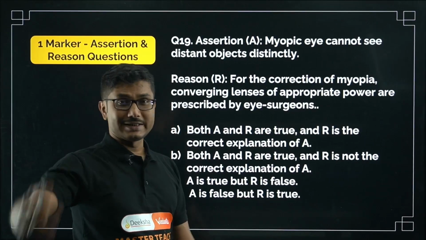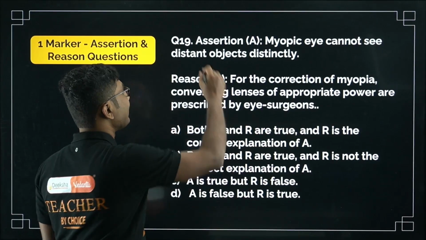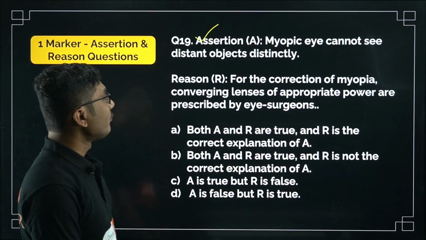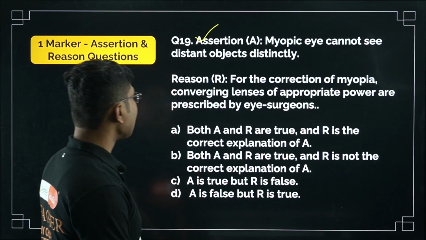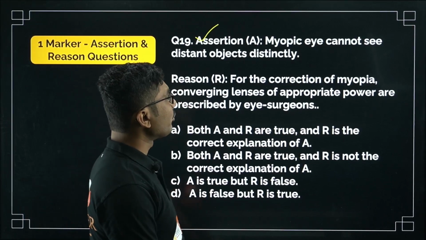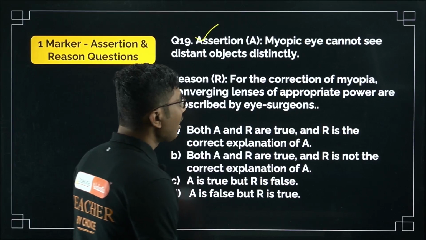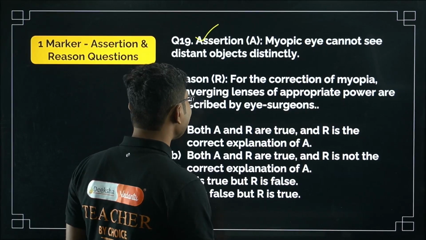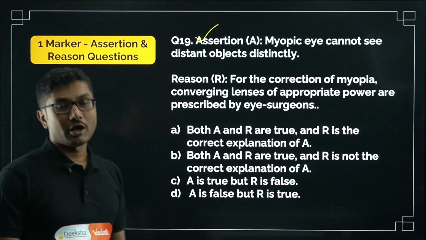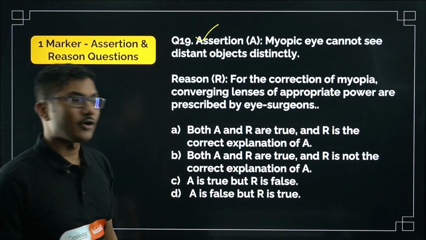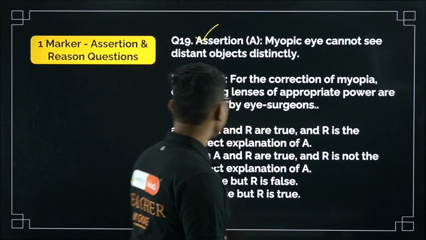I cannot see distant objects clearly. So the correct statement is, this is the correct statement. Now what is the reason they have given? For the correction of myopia, converging lenses of appropriate power are prescribed by eye surgeons. Okay, first of all, myopia is corrected using diverging lenses or concave lenses. Converging or convex lenses are used for hypermetropia. So this is definitely not correct.